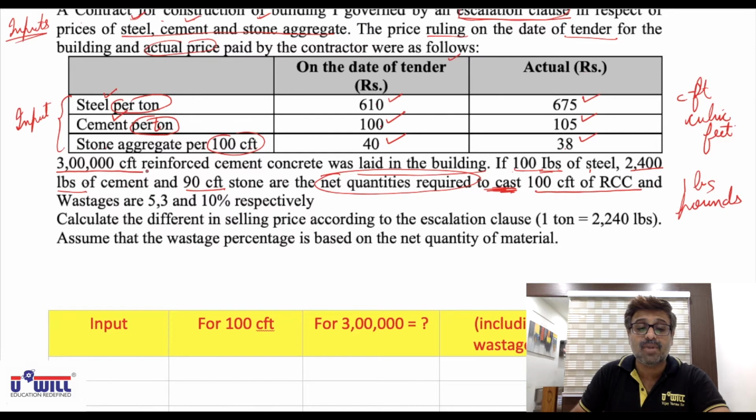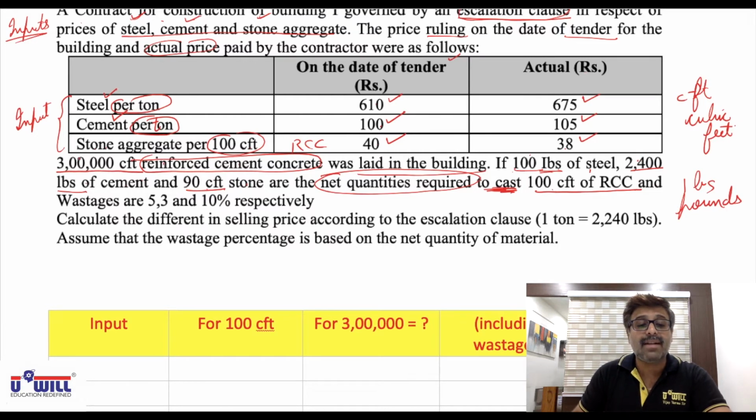RCC means reinforced cement concrete. To construct 100 cubic feet of this RCC, we require 100 pounds of steel, 2,500 pounds of cement and 90 cubic feet of stone.